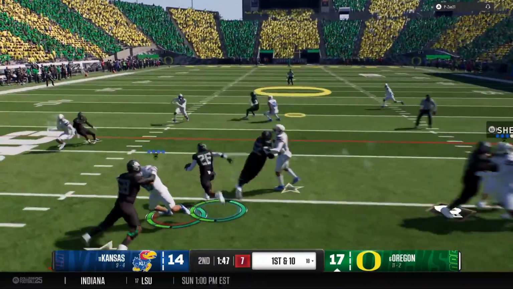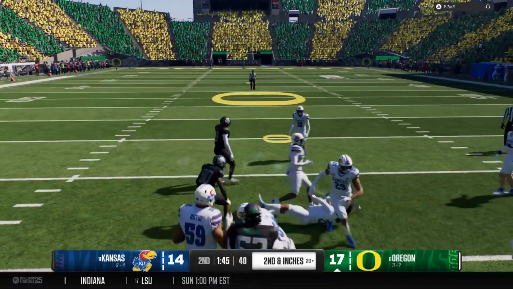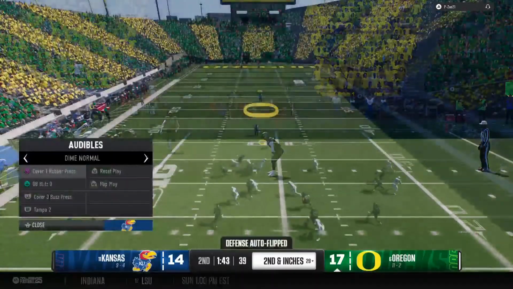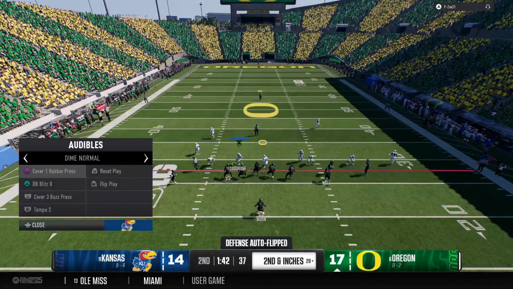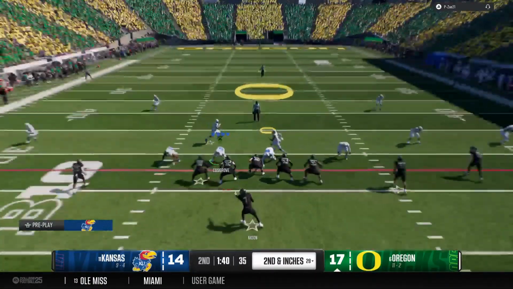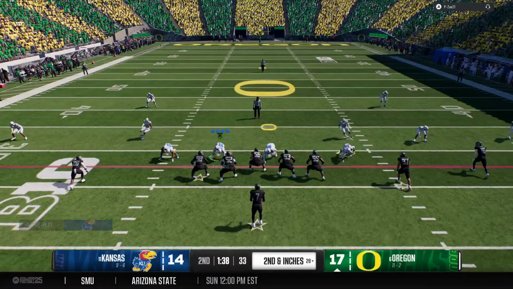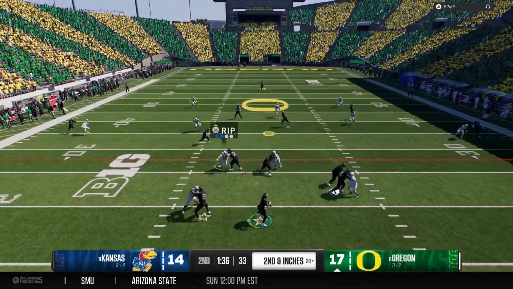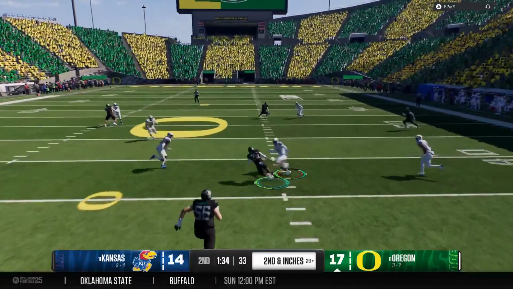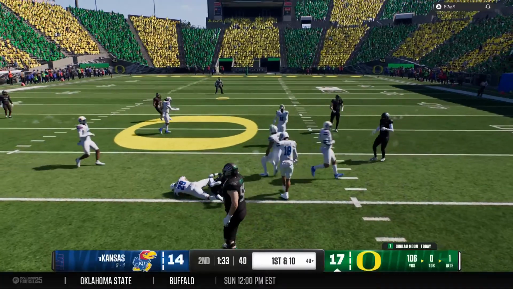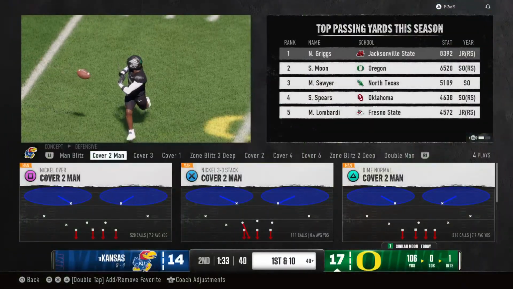He'll hand it off. He stopped just short of that first down marker, inches away from it. And the Ducks hustle to the line to run that hurry out. Quarterback looking to throw it on second down. Catch made across the middle by the running back. They bring him down, but he makes the 40-yard line.